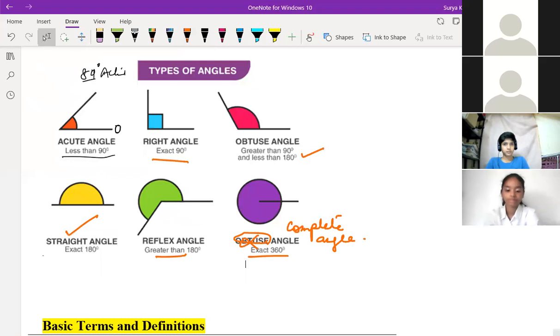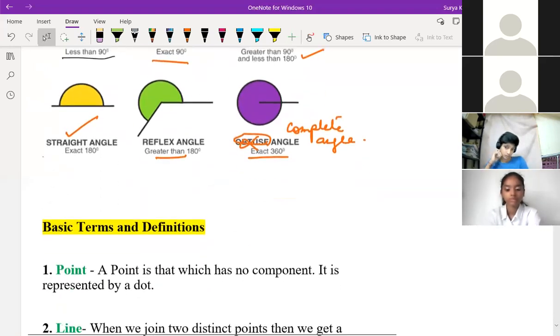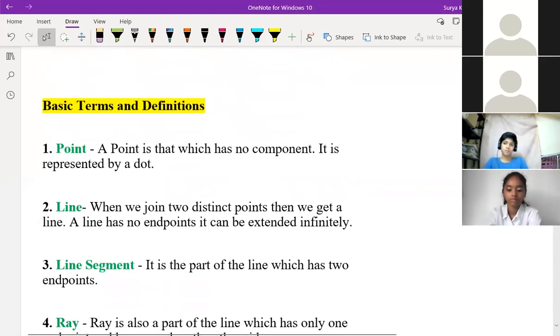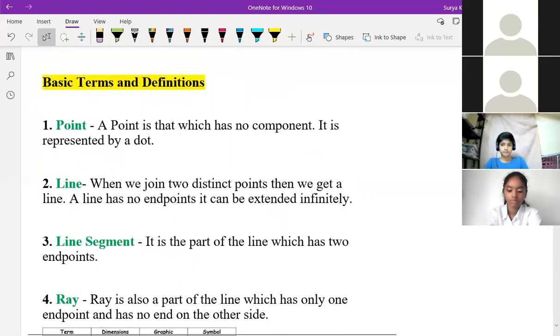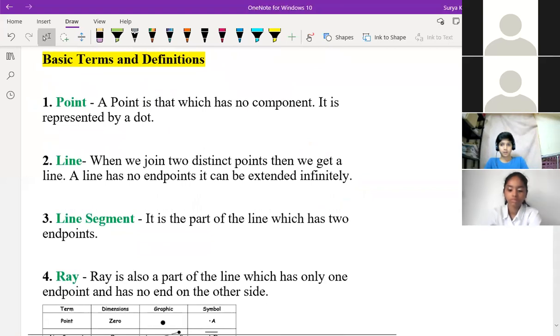So it's clear, right, Satvik? What is a reflex angle, Satvik? Sir, greater than 180. Greater than 180, fine, and less than 360, right?